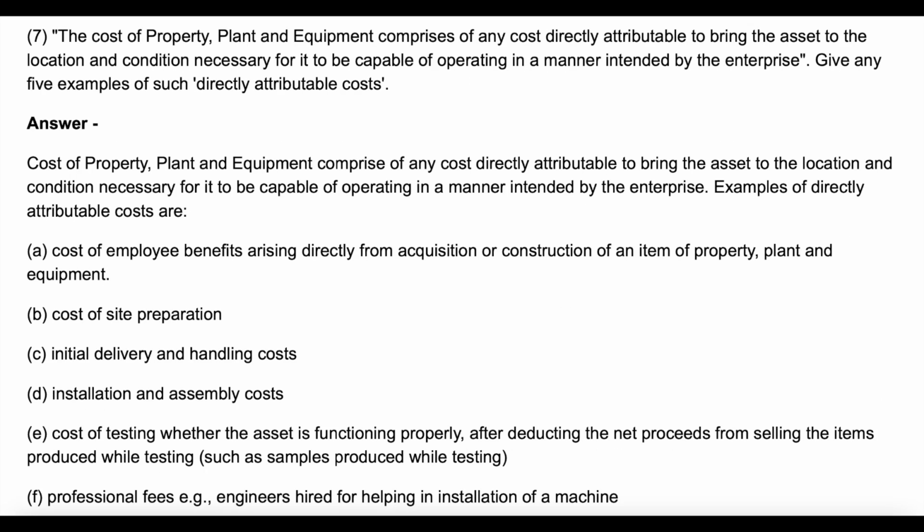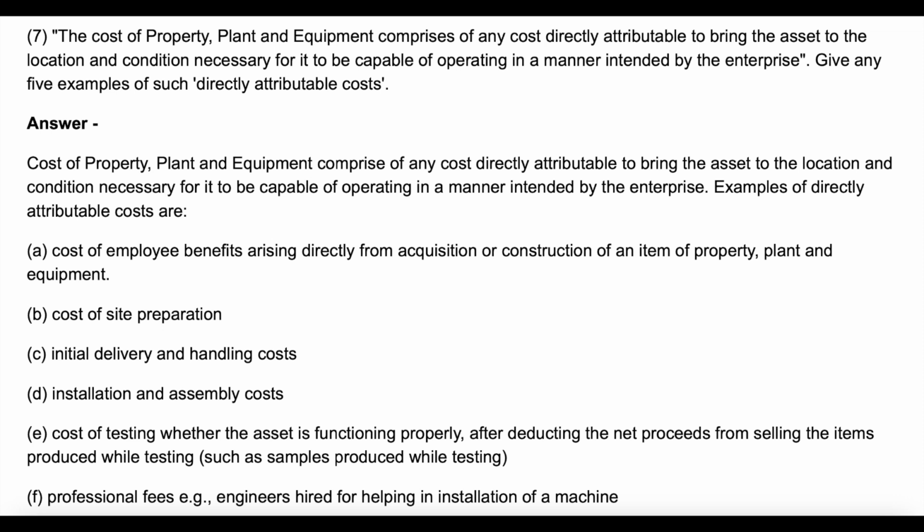Question 7. The cost of property, plant, and equipment comprises any cost directly attributable to bring the asset to the location and condition necessary for it to be capable of operating in a manner intended by the enterprise. Give any 5 examples of such directly attributable costs. Answer. Cost of property, plant, and equipment comprises any cost directly attributable to bring the asset to the location and condition necessary for it to be capable of operating in a manner intended by the enterprise. Examples of directly attributable costs are: Point A.